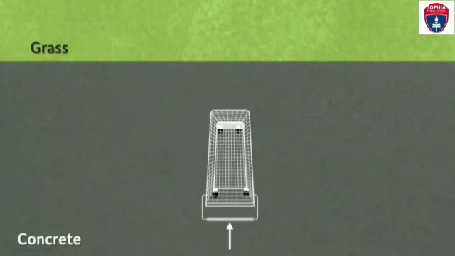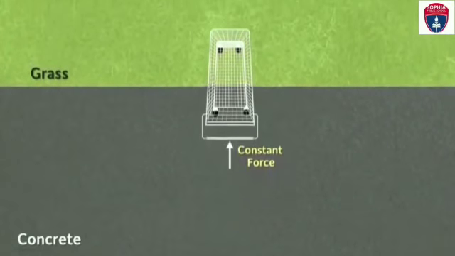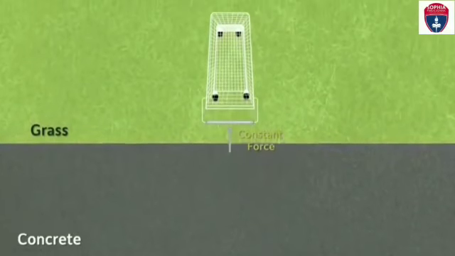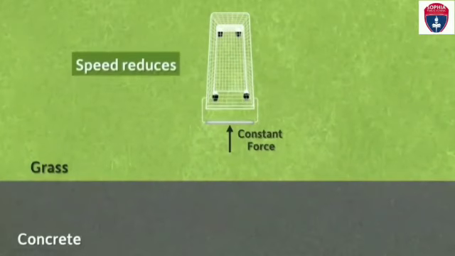When we apply a constant force on the cart, it will move in the direction of the applied force. And suppose this cart enters from one medium to another medium, its speed decreases when it enters from concrete to the grass, because the grass has more resistance compared to the concrete.